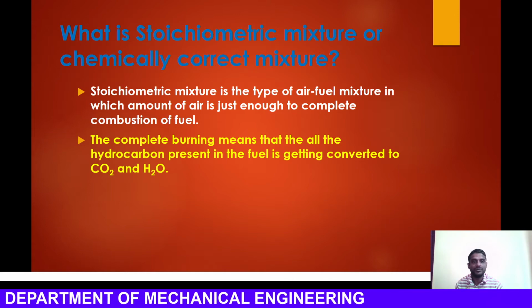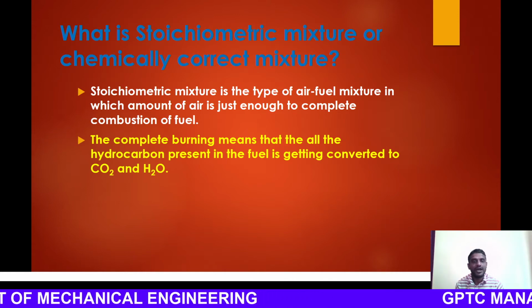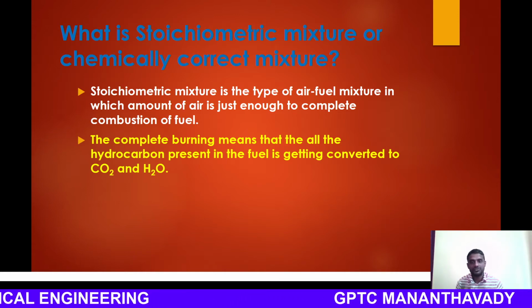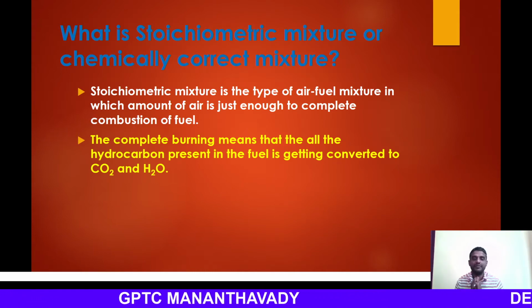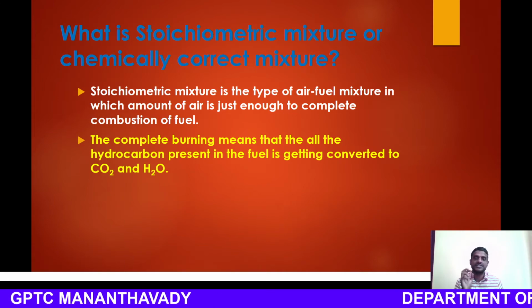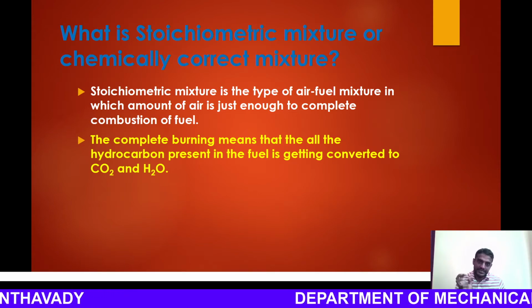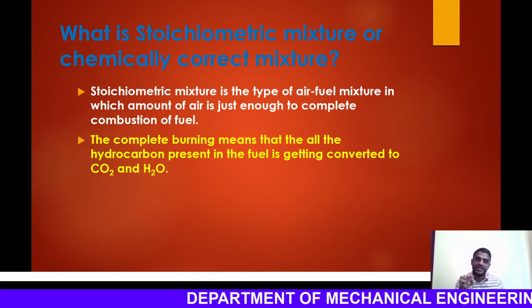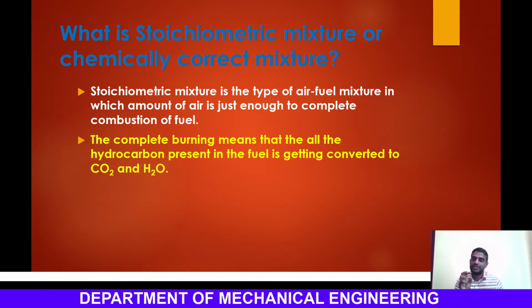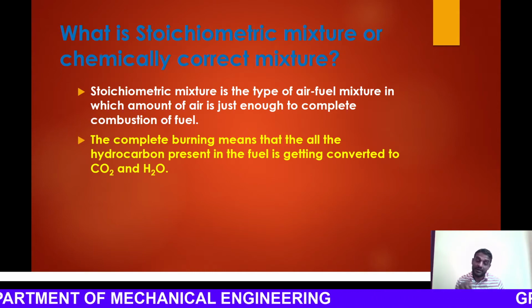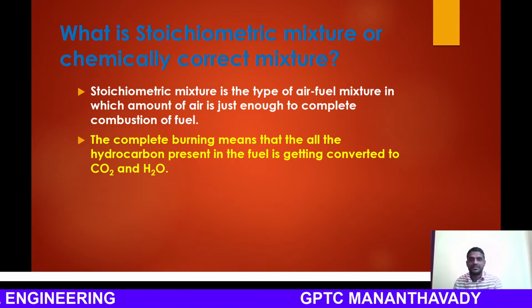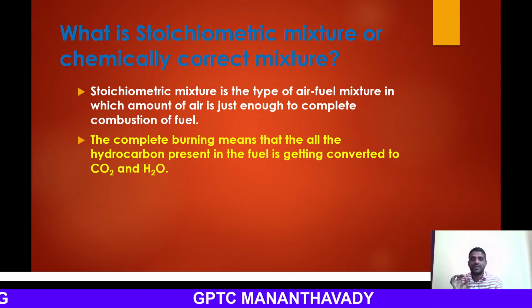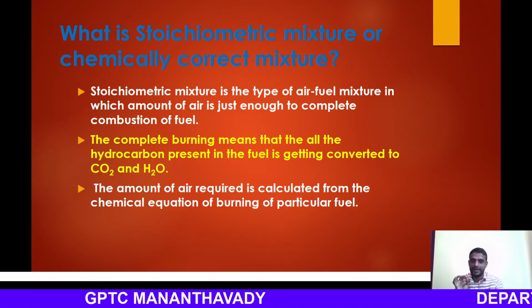Okay. So in this case, we are dealing with hydrocarbons. This hydrocarbon should be completely converted to carbon dioxide and water. Then we can say that the combustion is complete. Otherwise, it will be an incomplete combustion. So in order for the combustion to be complete, to be perfect, a stoichiometric mixture, or the chemically correct mixture, should be provided.